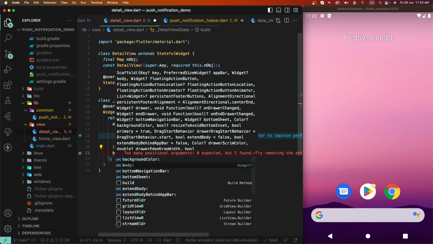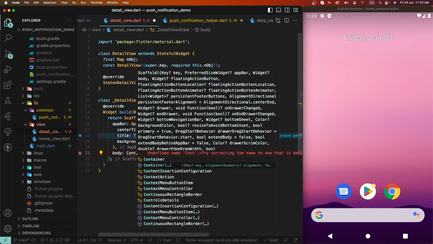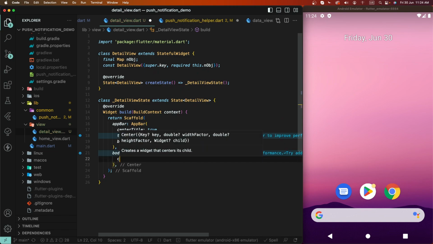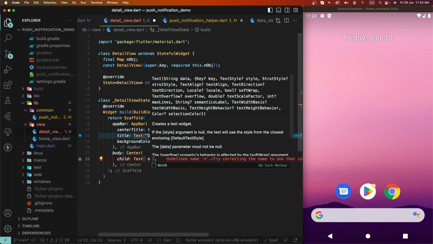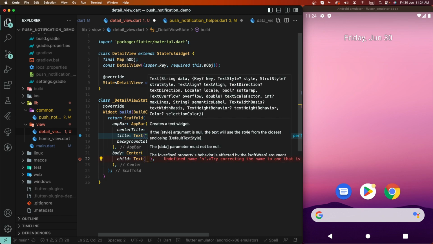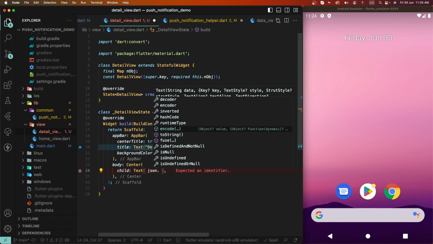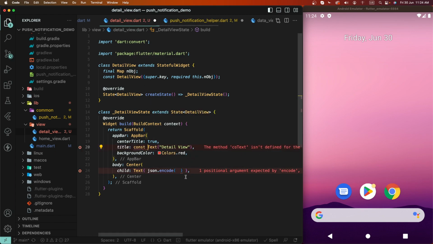and we need to set here the body, write down here the center text, and the child's the text, and to set here text but JSON string encode, and to write down here an object.